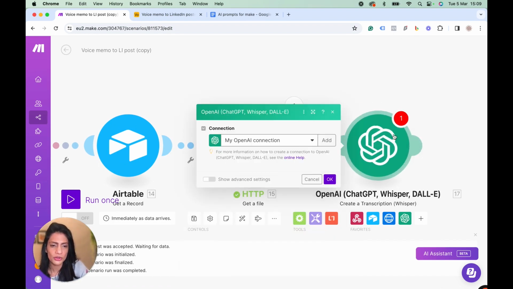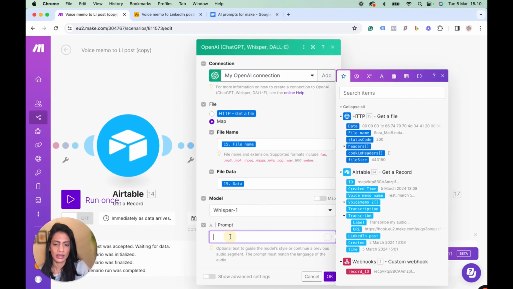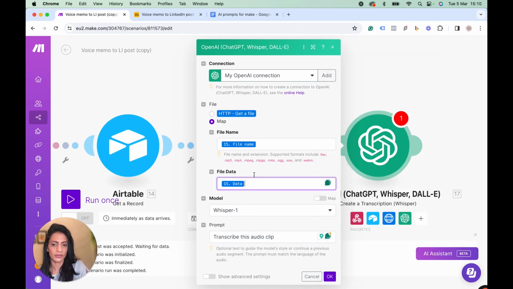Create a transcription, map, file name, data. Prompt you don't need to add, but I just say, transcribe this audio clip. That's it. That should be fine. And file data is data that I just showed you. That's it, really.